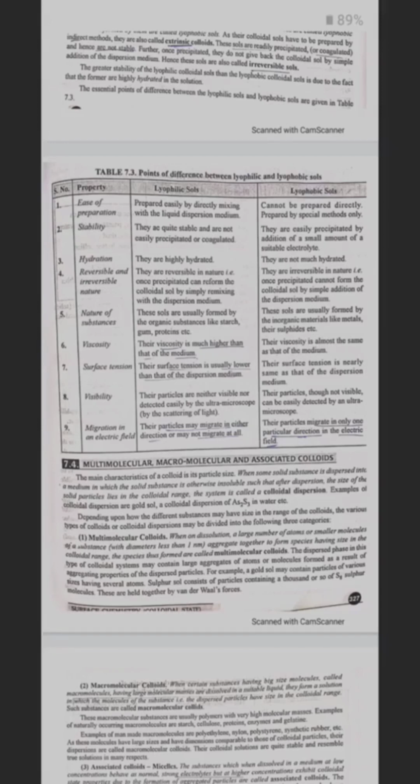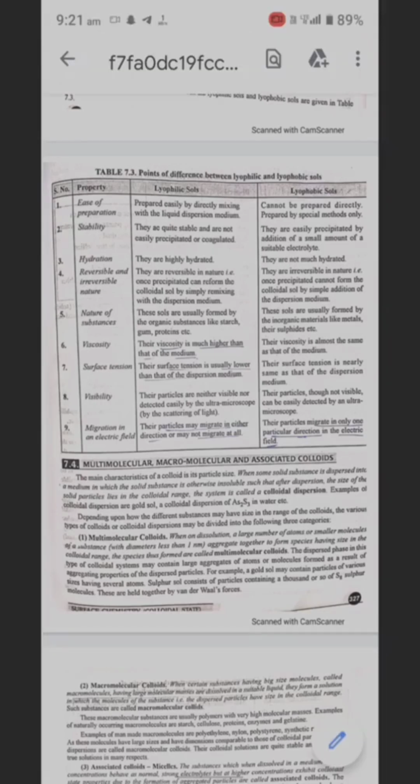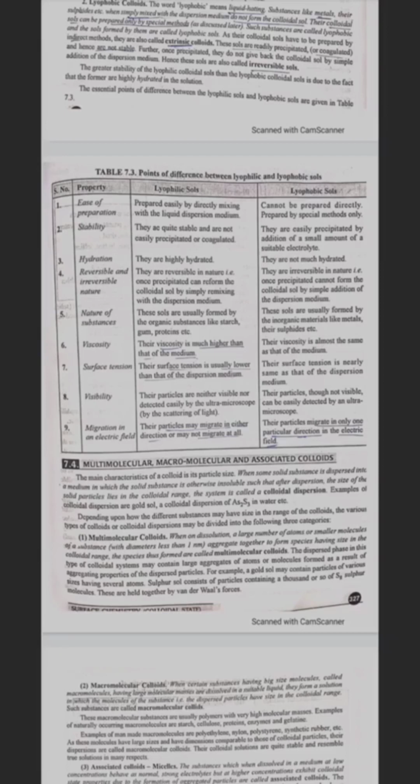Multimolecular, macromolecular and associated colloids. The main characteristic of a colloid is its particle size. When some solid substance is dispersed into a medium in which the solid substance is otherwise insoluble, such that after dispersion the size of solid particles lies in the colloidal range, the system is called a colloidal dispersion. Examples of colloidal dispersion are gold sol or a colloidal dispersion of arsenic sulfide, As2S3, in water, etc.